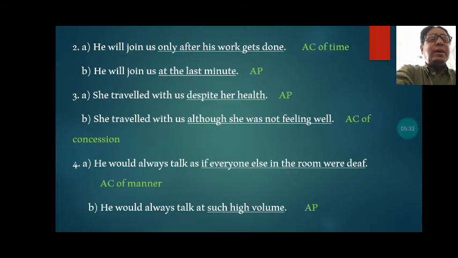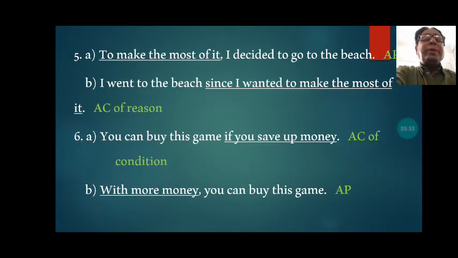As if everyone else in the room were deaf. B. He would always talk at such a high volume. In this sentence, the underlined part, that is such a high volume, is an adverb phrase. That is an adverb phrase. So now let us see the fifth one.